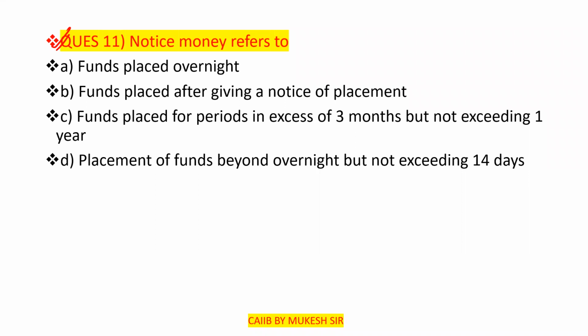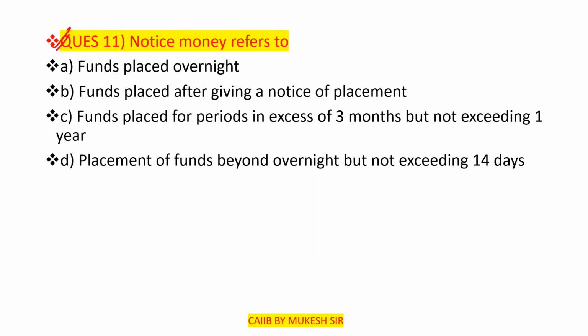Option A is funds placed overnight. Option B is funds placed after giving a notice of placement. Third option is funds placed for periods in excess of 3 months, but not exceeding 1 year. And the fourth is placement of funds beyond overnight but not exceeding 14 days.